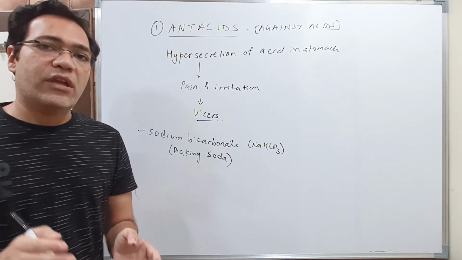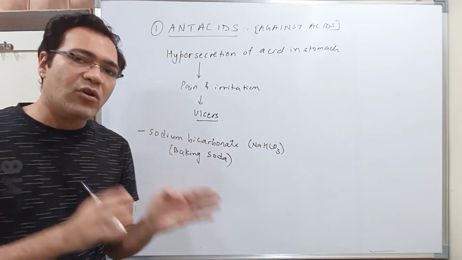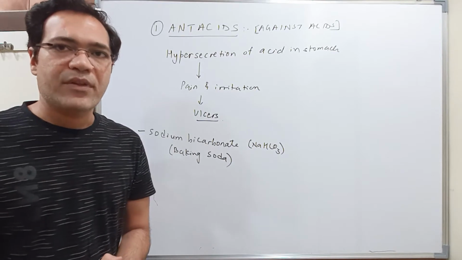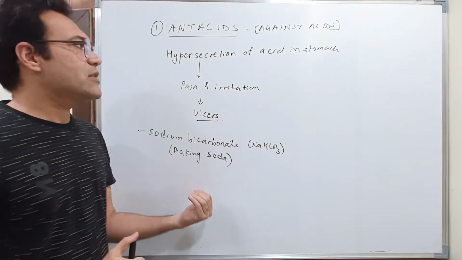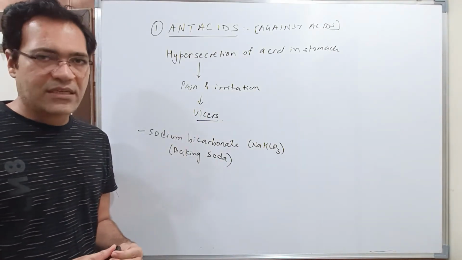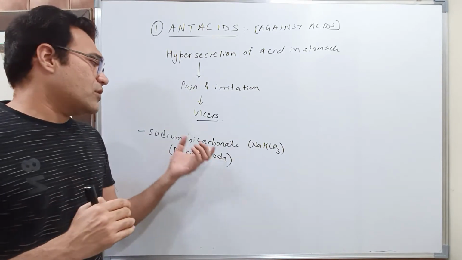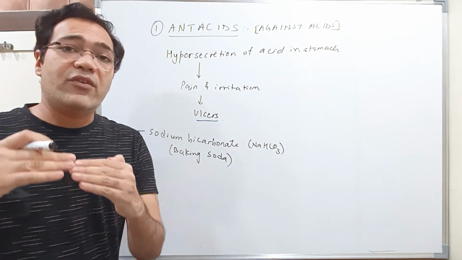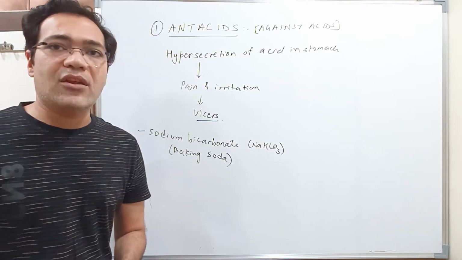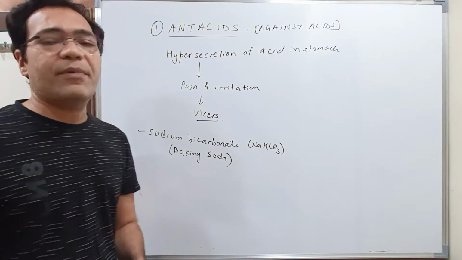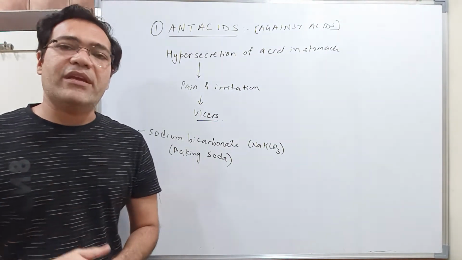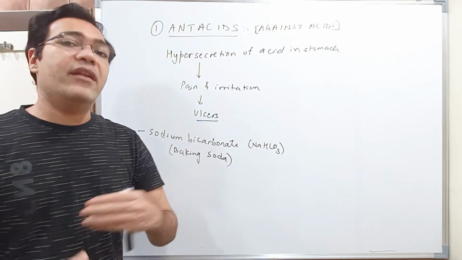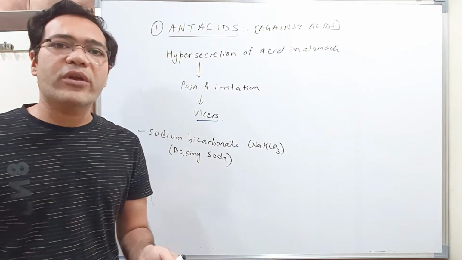Okay, so if the pH goes below its normal range or above its normal range, both are not good for us, right? If it goes below the normal range, it leads to acidity, correct? But sodium bicarbonate will not bring the pH back to normal; rather it will raise the pH of the stomach beyond the normal pH. Now once it raises the pH beyond normal, our body has, you know, that mechanism of defending ourselves against anything wrong going on in the body.